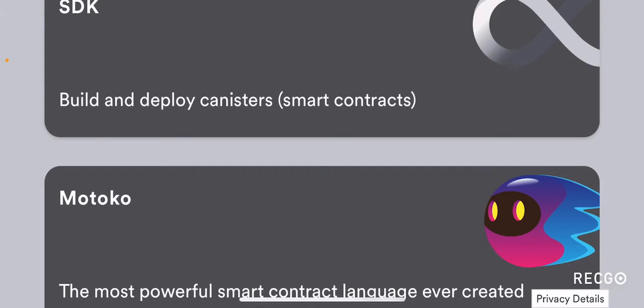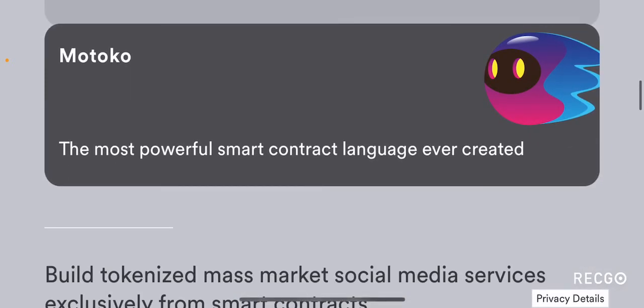Again, canisters are basically synonymous with smart contracts, so you can use that information when you do your research. Motoko, the most powerful smart contract language ever created.